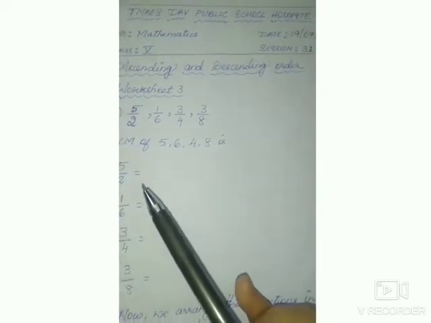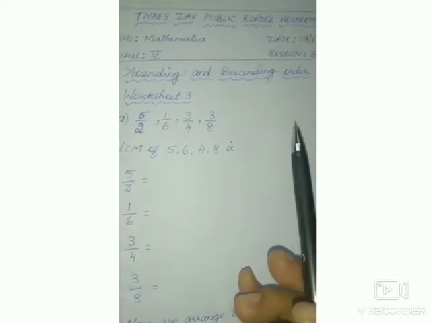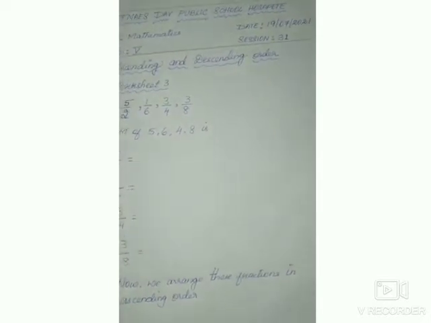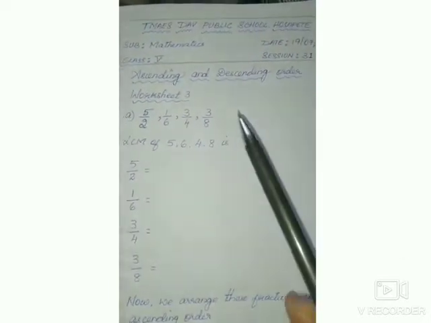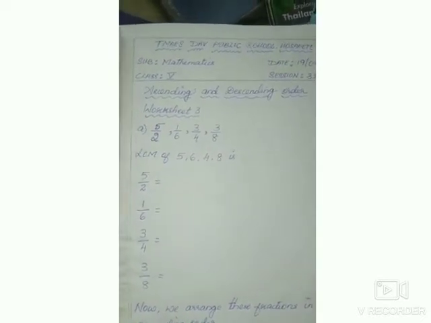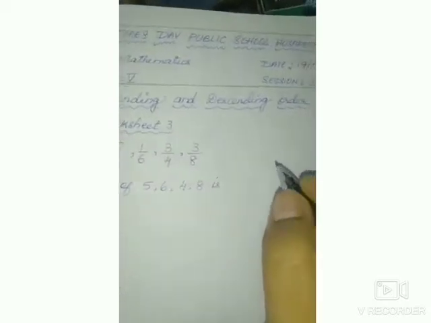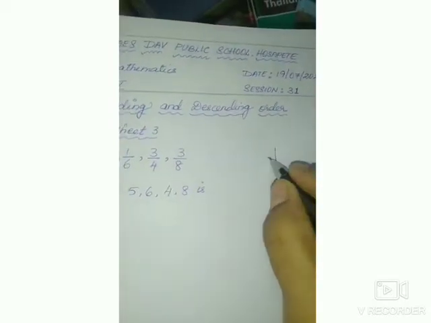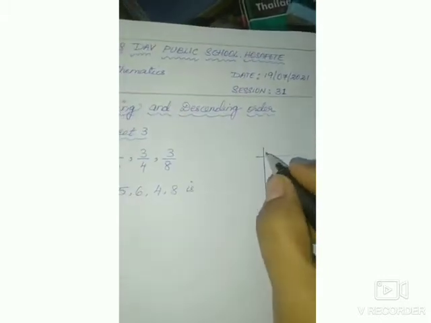In the last class we learnt about comparing fractions, that is by the crisscross method and the LCM method. In the same way we are going to convert unlike fractions into like fractions. How? By the LCM method. So first take the denominators.